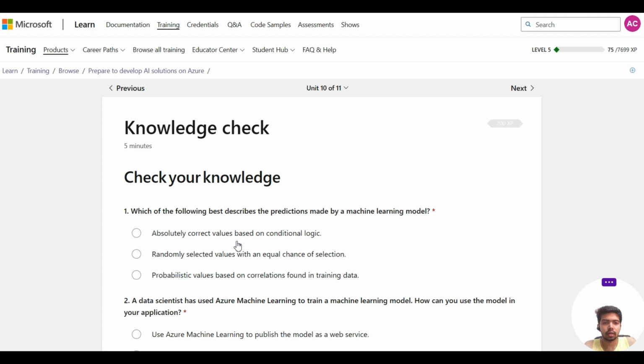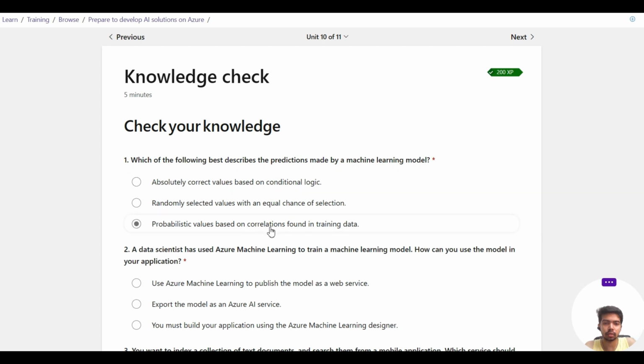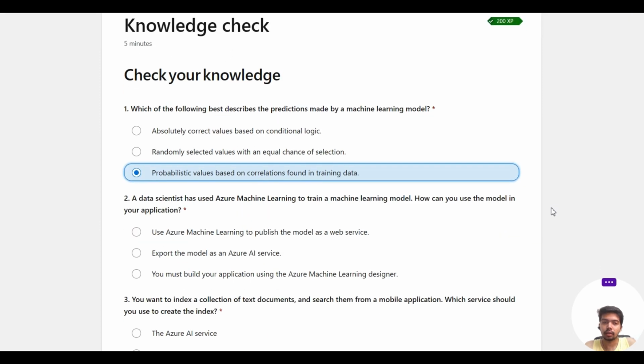Then comes our knowledge check. Which describes a prediction made by a machine learning model: an absolute correct value, a probable chance of selection, or a probabilistic value based on correlations found in the training data? It is a probabilistic value based on correlations found in the training data for the predictions you are making with machine learning models.